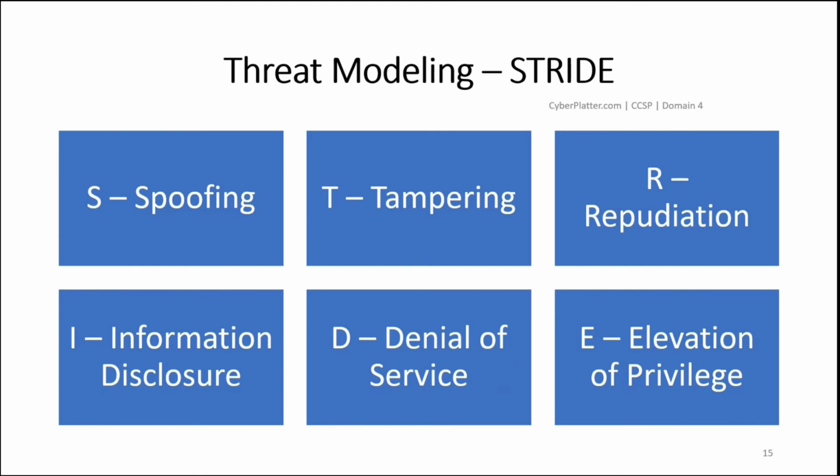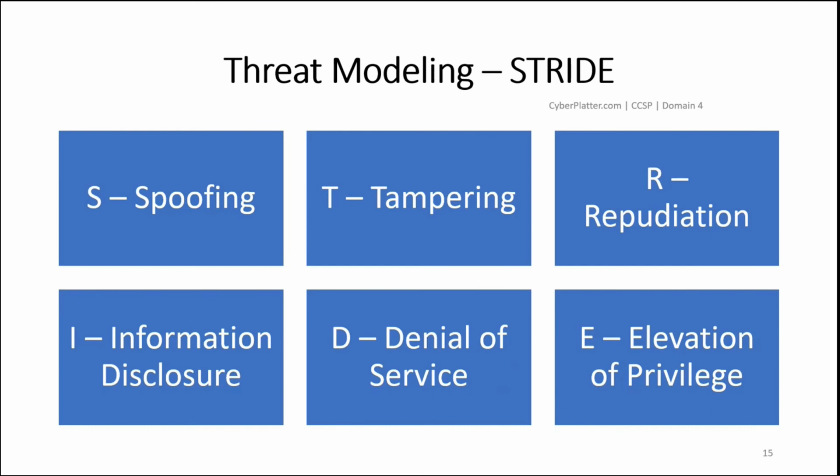Tampering. Does the application allow a user to make unauthorized modifications to actual data, affecting the integrity of information or communications? R, repudiation. Is the user capable of denying they took part in a transaction, or does the application track and log the user's actions? I, information disclosure. Does the application reveal information, either the data being processed or information about the application's function while it runs? D, denial of service.